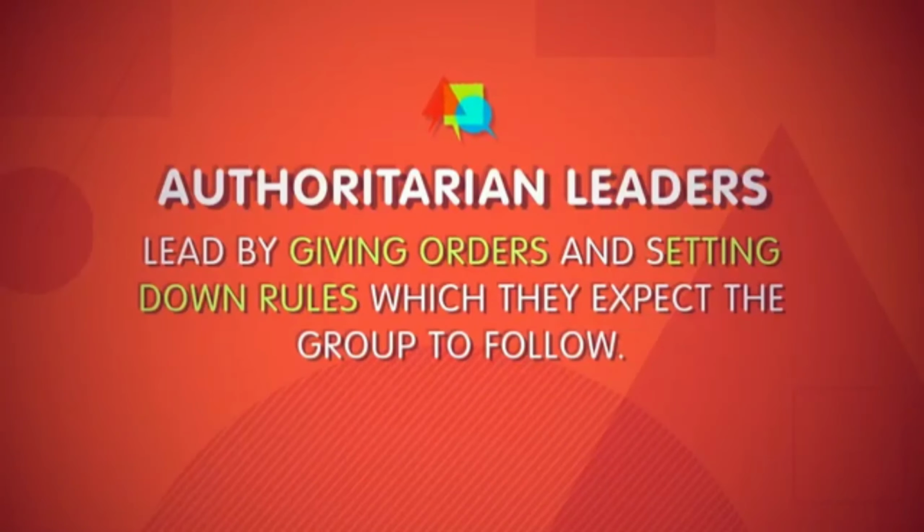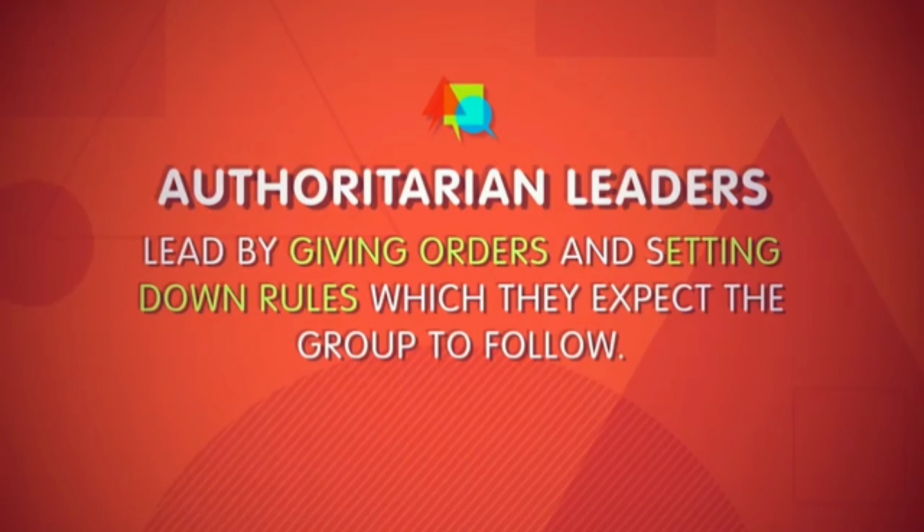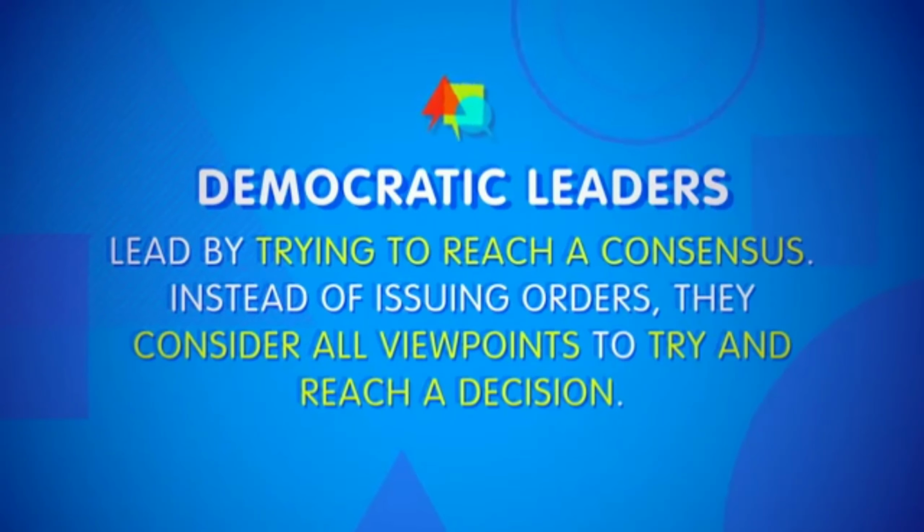And just as leaders may differ in what they're trying to do, so too can they go about doing it in different ways. I'm talking here about leadership styles, of which we have three. Authoritarian leaders lead by giving orders and setting down rules which they expect the group to follow. Such a leader earns respect and can be effective in a crisis, but at the expense of affection from group members.